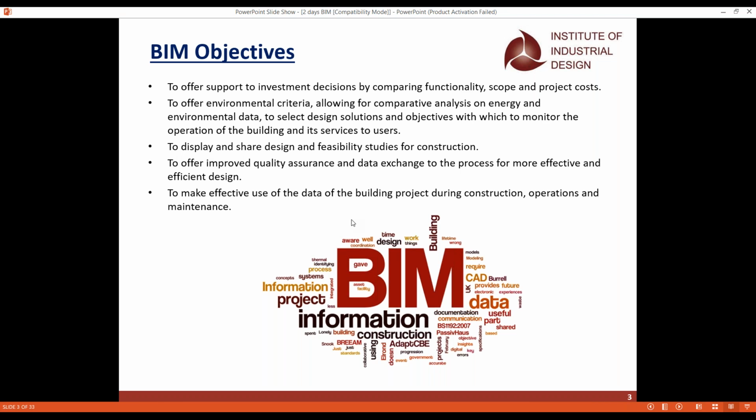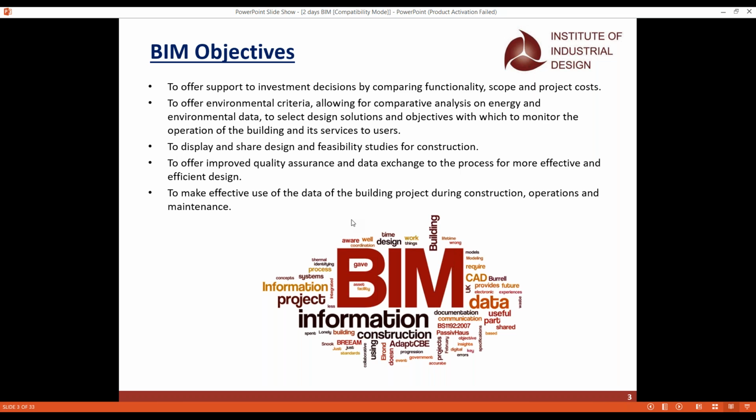So whenever you start your BIM model, you have to make sure that you go with the project cost, the scope, what scope we have, and also the functions, what functions we should have throughout the project, and how you should start and how you should end. If you have already completed other BIM projects, you have to make sure how you started and how you completed them.